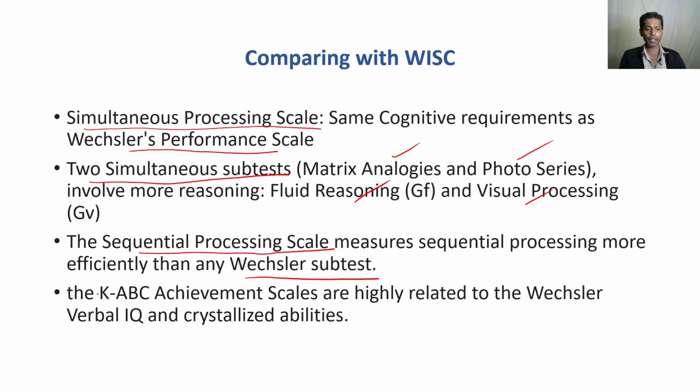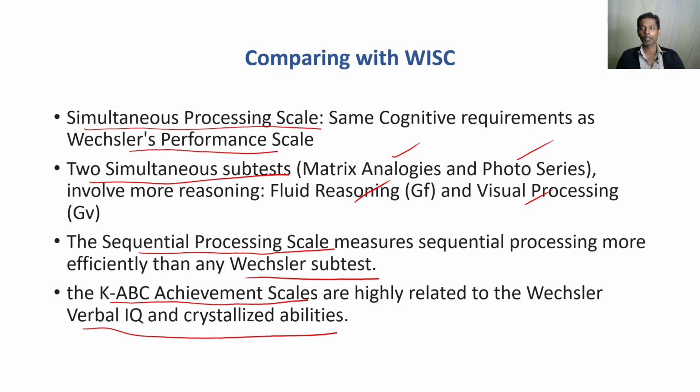Now the other one is achievement. There's another scale in KABC, which we can find in the first version majorly, that is the global achievement scale. So this scale is actually found to be highly related to Wechsler's verbal IQ and crystallized abilities. That's another interesting element. So basically the scholars argue that the Kaufman scale is covering the major areas of WISC, and it gives you some additional information too. That's a good thing about the Kaufman scale.